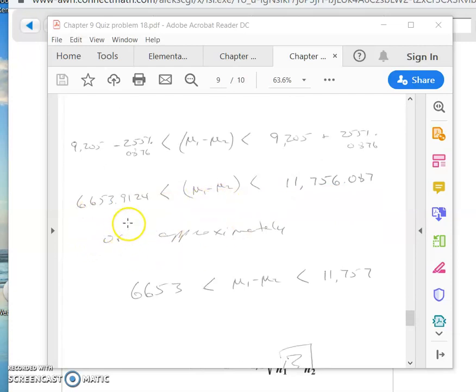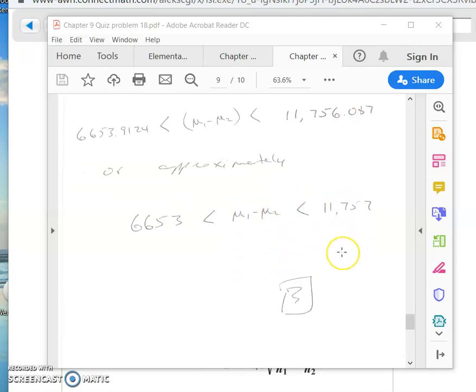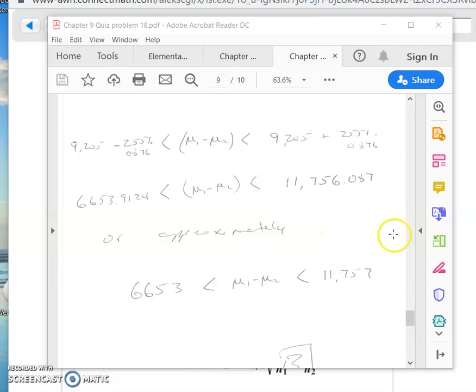So there it is, 6.653. I'm not really good at numbers. So approximately it's this, and then we just round it off. I hope that helps. That's how you do this kind of problem.